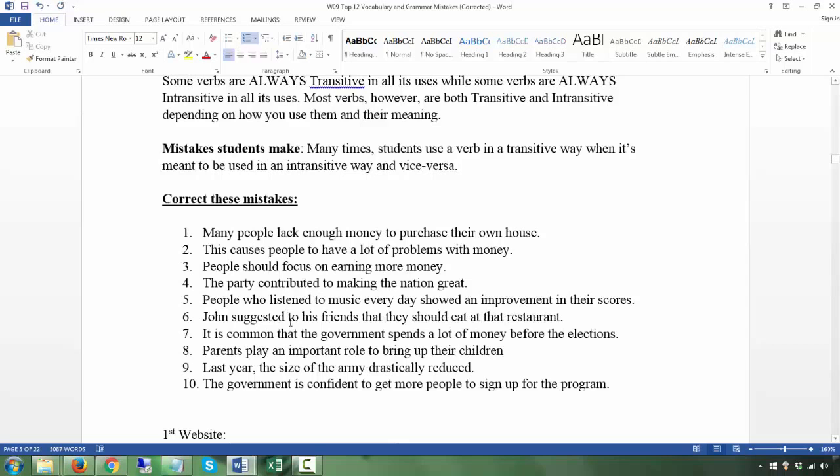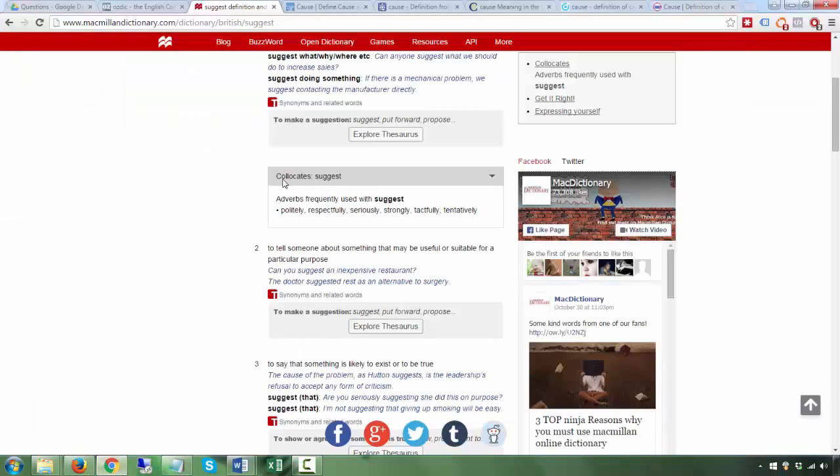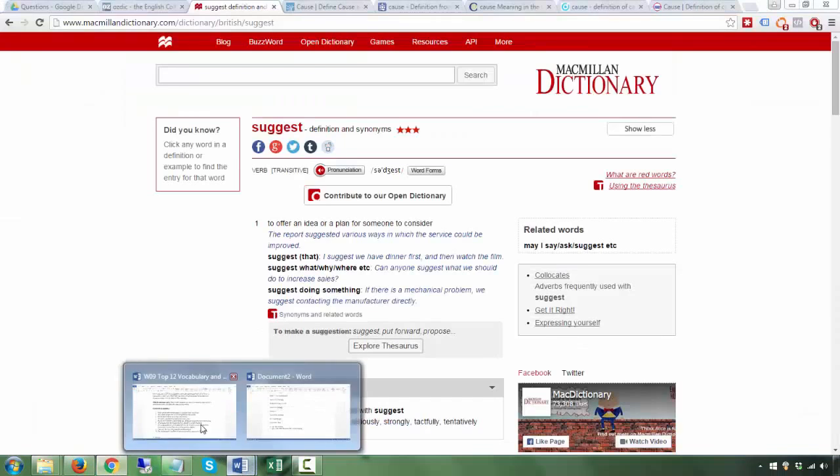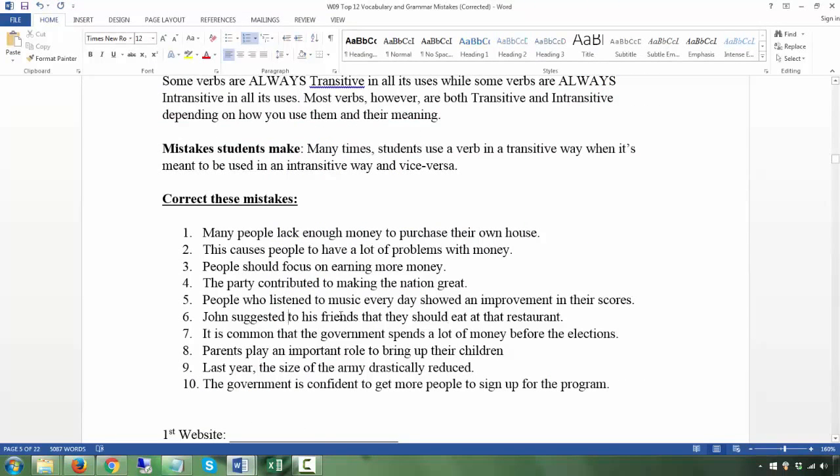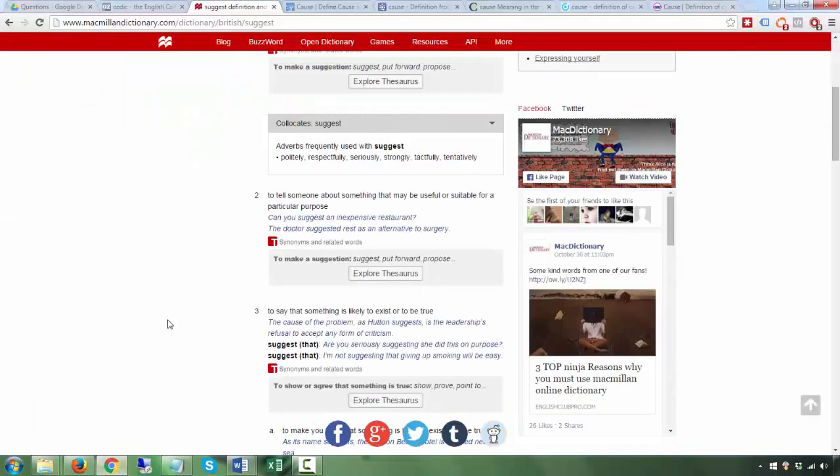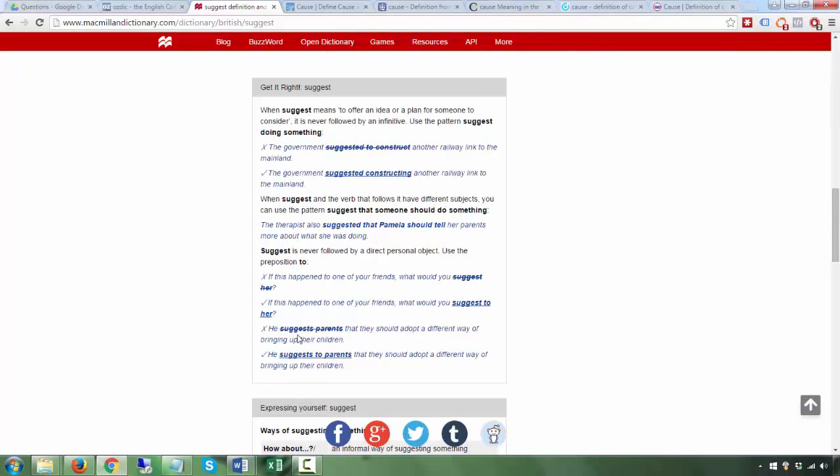Or you can just use suggest doing. So you could say John suggested eating at that restaurant. You can just cancel this out. So there are various ways you can do it, but the wrong thing to do is to suggest his friends to do something. You could suggest to someone that plus clause, or you could suggest doing, suggested eating.